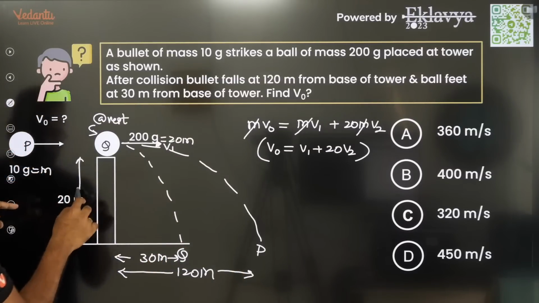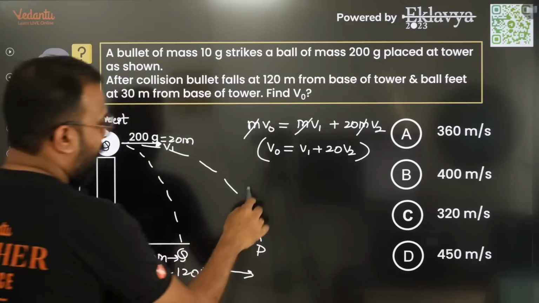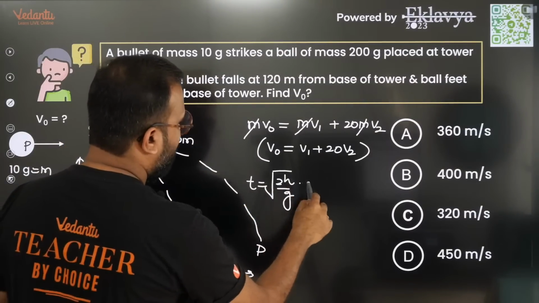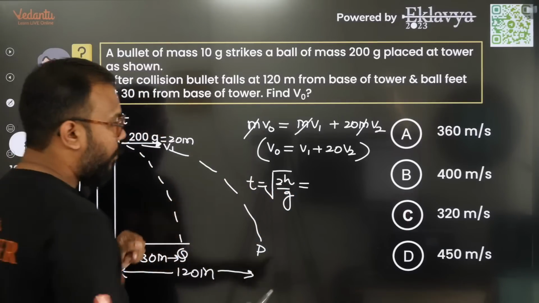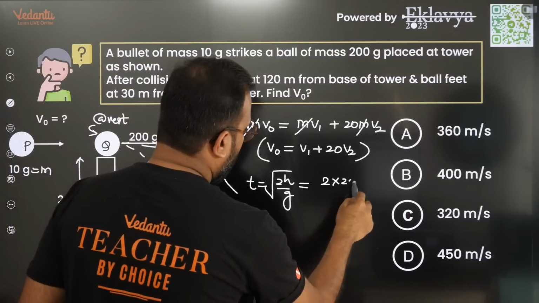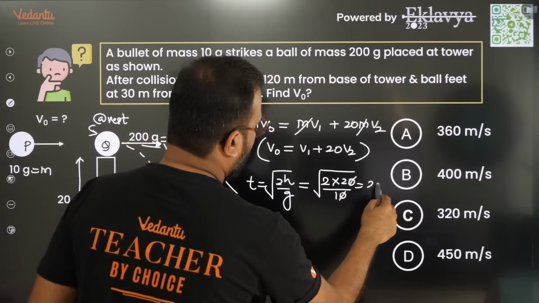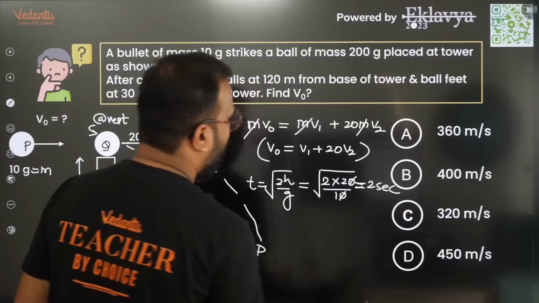If you see this 20 meter, the time taken to hit the ground is going to be the square root of 2h by g for both of them, because they both have 0 initial vertical velocity. So 2 into 20 by 10 gives the body 2 seconds to fall.